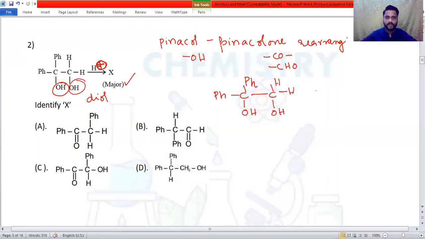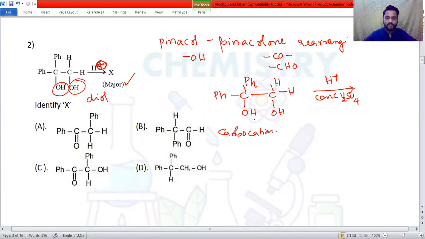Okay. Alcohol is there. When the alcohol is treated with concentrated sulfuric acid, which provides the H plus medium, what will happen? One of the OH will be protonated. Now, to get protonated, there should be stability of the carbocation form. So it depends on the carbocation stability.